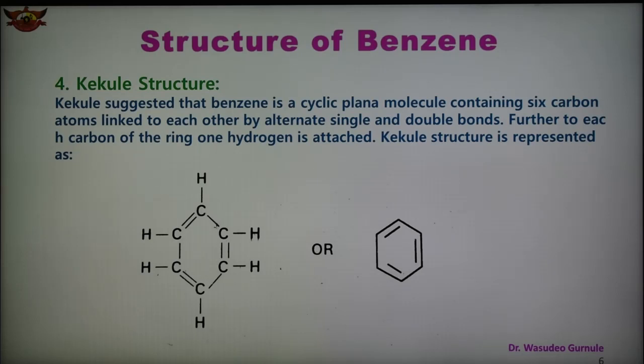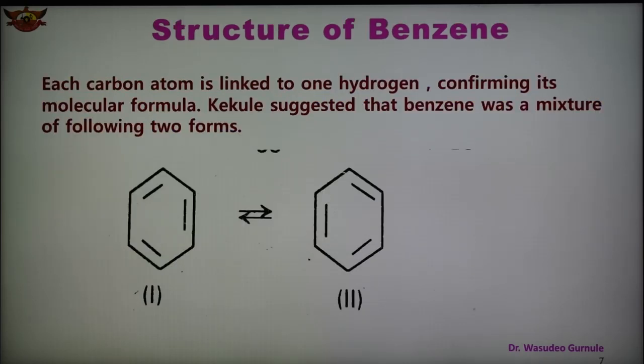So Kekule suggested that benzene is a cyclic planar molecule with six carbon atoms linked to each other by alternate single and double bonds, as shown in the slide. This is the structure known as the Kekule structure for benzene. Each carbon atom is linked to one hydrogen, therefore confirming its molecular formula C6H6.